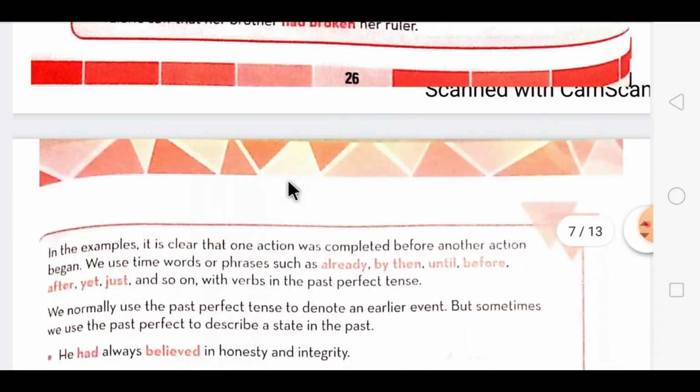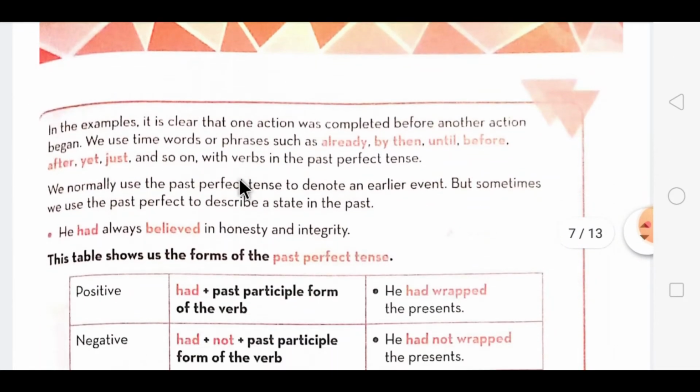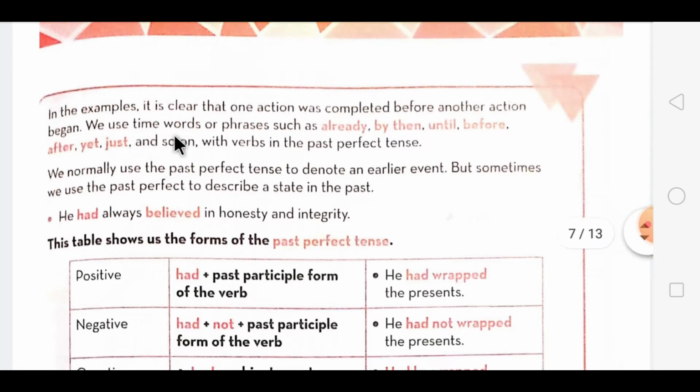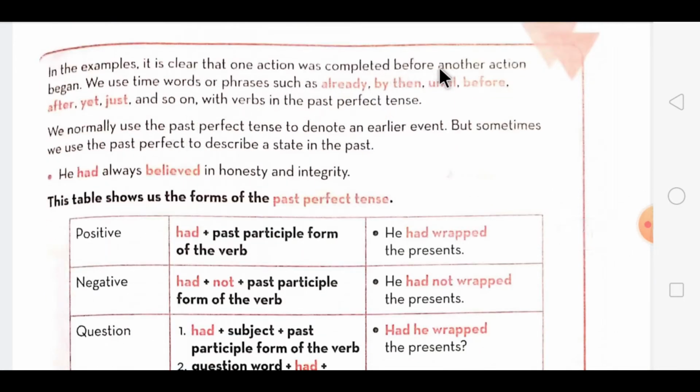In the examples, it is clear that one action was completed before another action began. At that time we use time words or phrases such as already, by then, until, before, after, yet, just, and so on with the verbs in the past perfect tense.